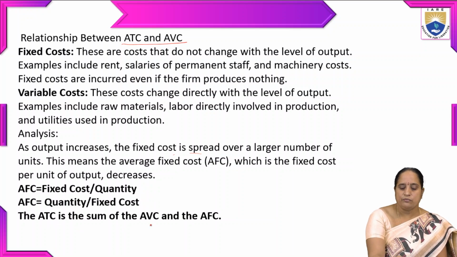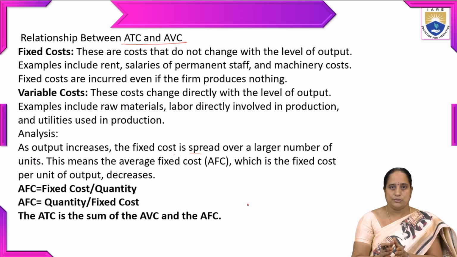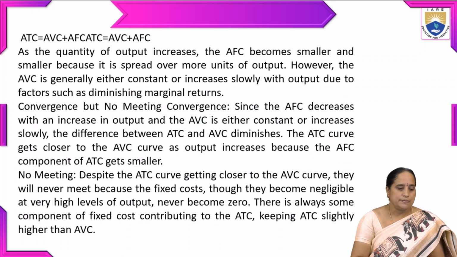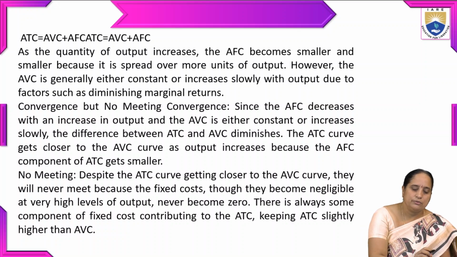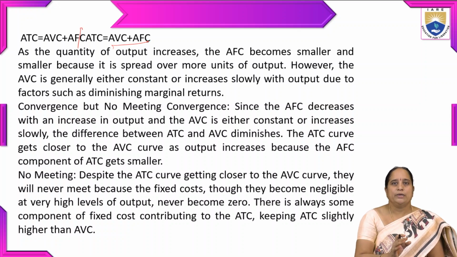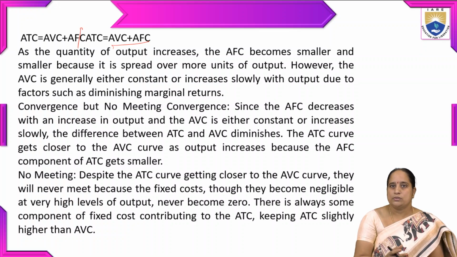The ATC is the sum of AVC and AFC. So that is the relationship between average fixed cost and average variable cost, and the sum of these two is nothing but total cost. ATC is equal to AVC plus AFC. As the quantity of output increases, the AFC becomes smaller and smaller because it is spread over more units of output. However, average variable cost is generally either constant or increases slowly with output due to factors such as diminishing marginal returns.